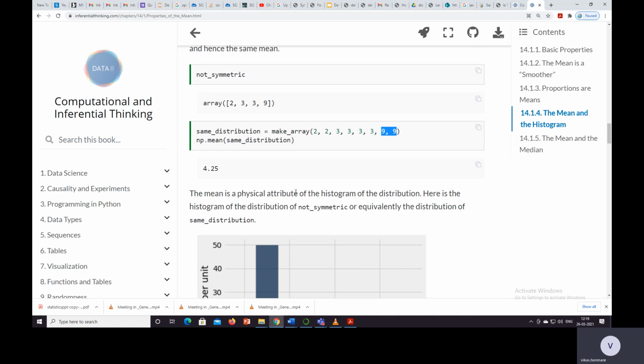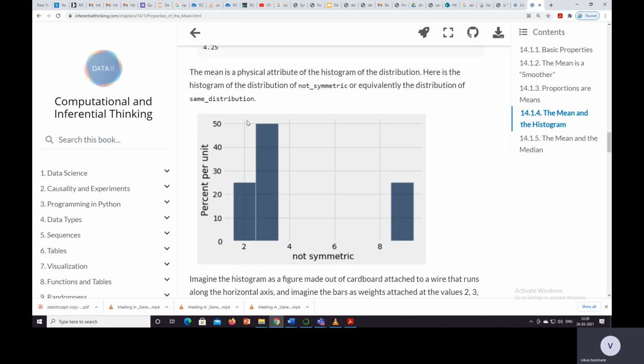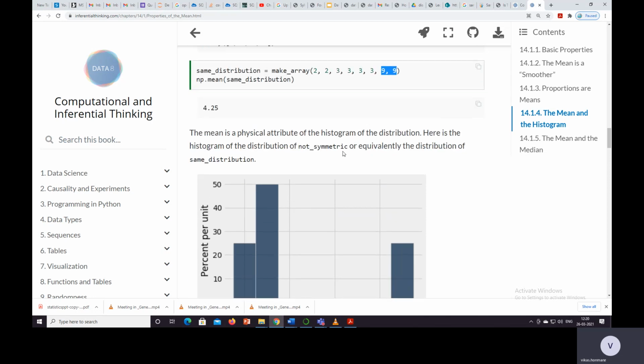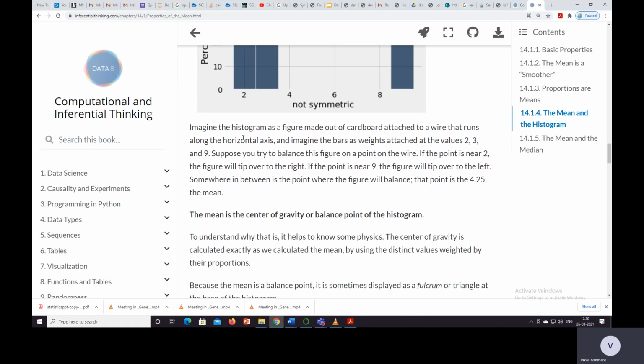So here is the histogram of the distribution. 2 is occurring 25% of the time, 3 is occurring 50% of the time, and 9 is occurring 25% of the time. Here is the histogram of the distribution, so we can see how the collection is distributed.